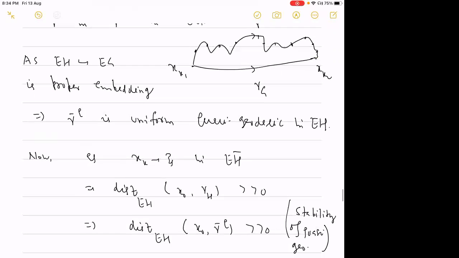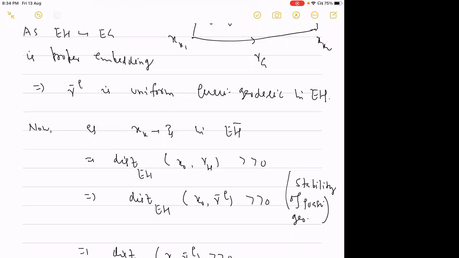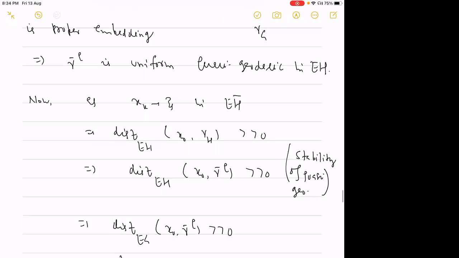So now we have this. As xk is converging to xi in EH bar, the distance from x naught to gamma h will be very far. It is going to infinity. This will imply that the distance from x naught to gamma bar q will be very far, by the stability of quasi-geodesics in hyperbolic space.